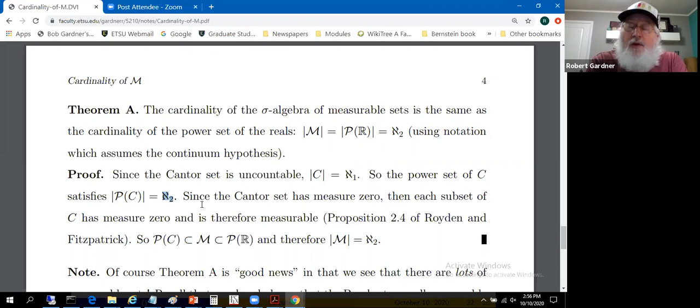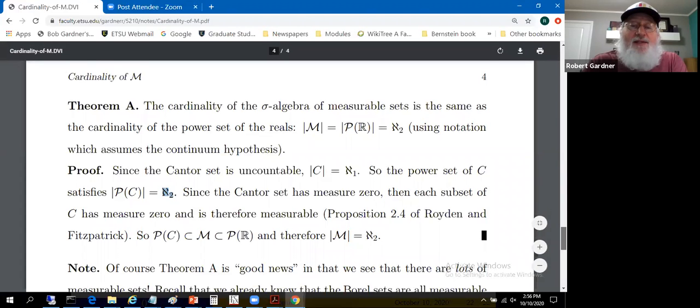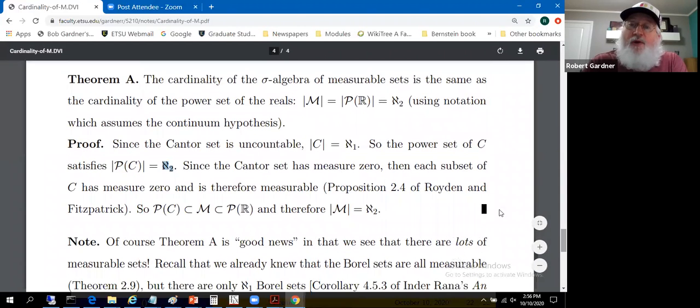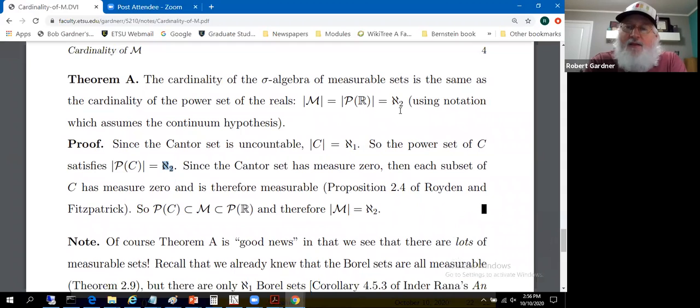So, under the continuum hypothesis, there's just as many measurable sets as there are subsets of the real numbers. The cardinality of the sigma algebra of Lebesgue measurable sets is aleph 2. That's a pretty big jump, and humbly accomplished, because there's aleph 2 measure 0 sets. So we didn't even go to positive measure sets to get this little cardinality relationship.